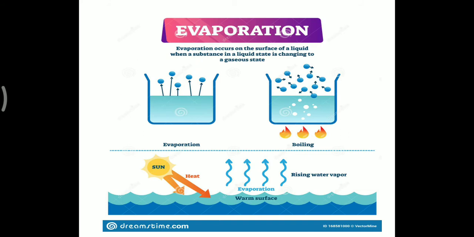Similarly, it happens in boiling also. In boiling also, we provide heat to the substance, to a liquid or solid, then we provide energy, kinetic energy to a substance, and after gaining energy, the molecules start vibrating faster and faster. They move far from each other and convert the state of the matter.